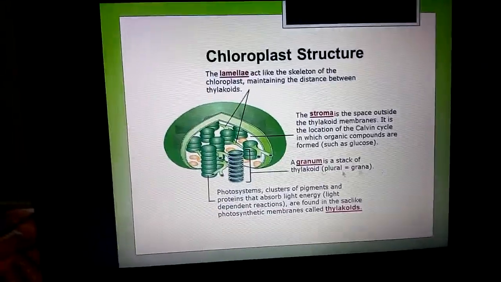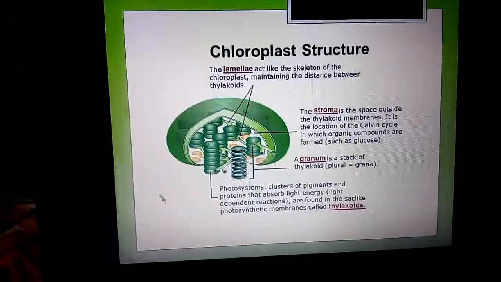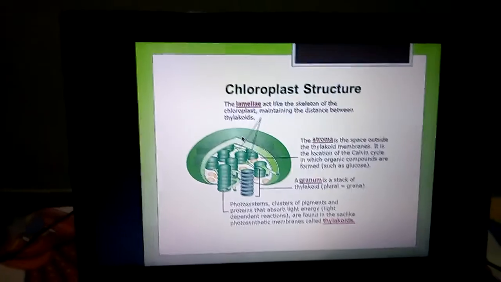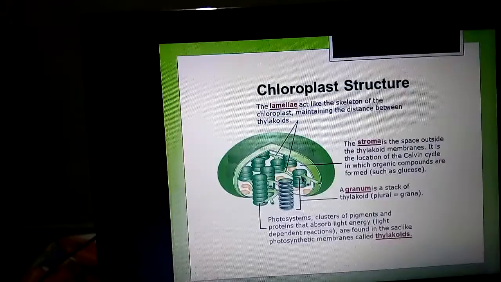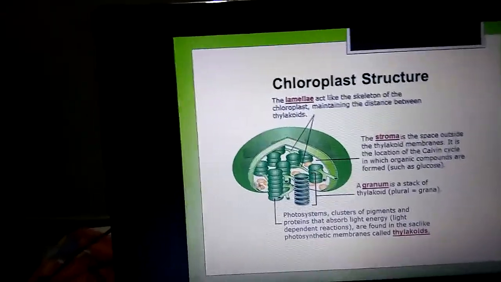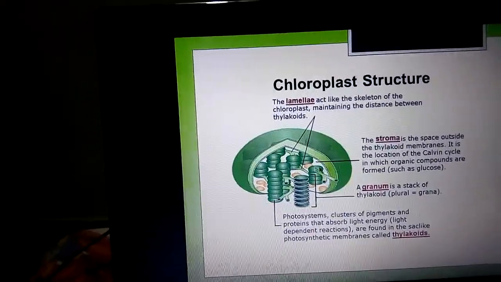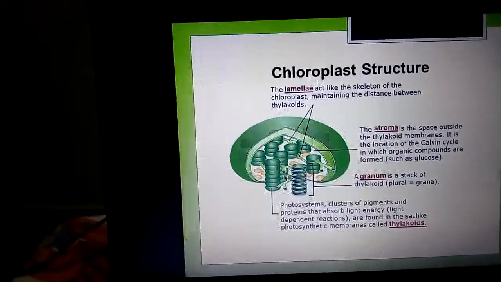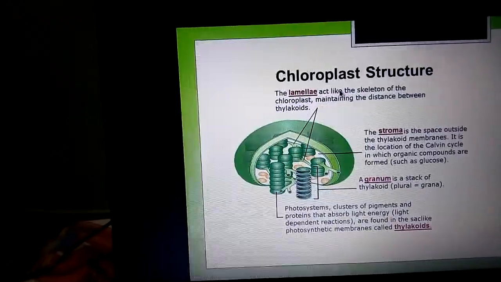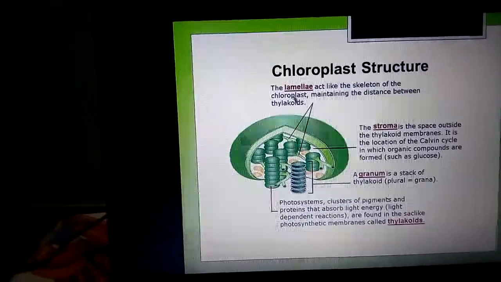So again I repeat once more, the structure of chloroplast. So many grana are present here. One granum is connected to another through a structure known as lamellae.